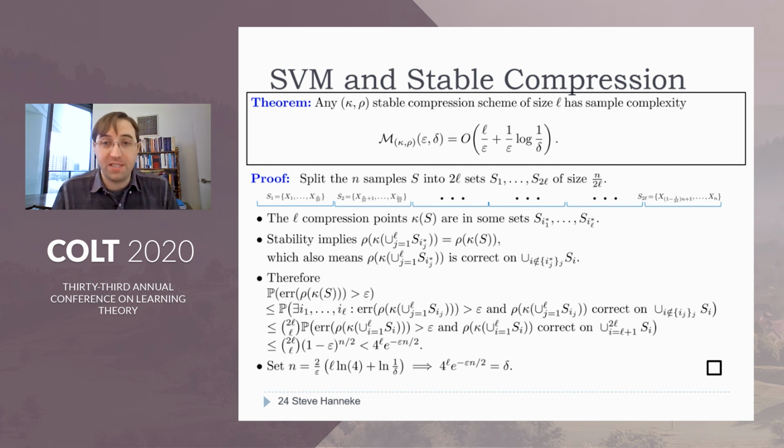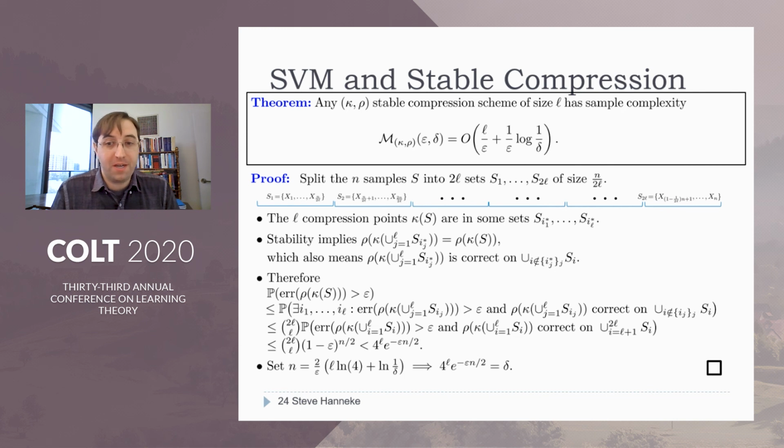Now, by the union bound, this is at most the number of choices of L sets, so 2L choose L, times the probability that a fixed choice of L sets has this property, that applying the compression scheme to the union of those L sets gives a classifier with error rate bigger than epsilon, but which is also correct on the other half of the data. Now, if it was a fixed choice of L sets, the other half of the data is going to be independent of the argument to the compression scheme. So if the error rate is bigger than epsilon, the probability it's correct on that other half of the data is less than (1 minus epsilon) to the n over 2.